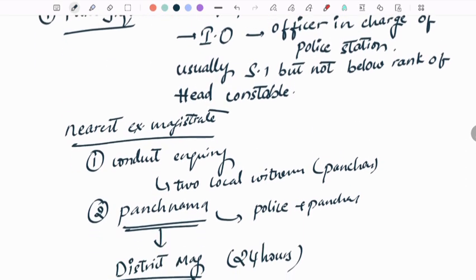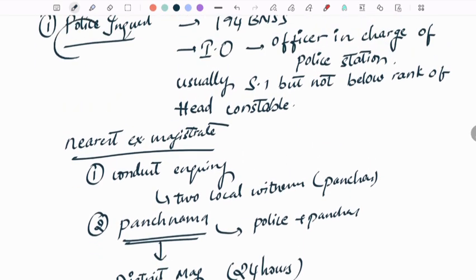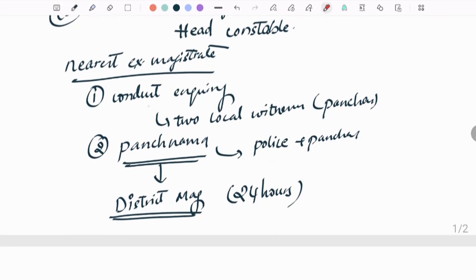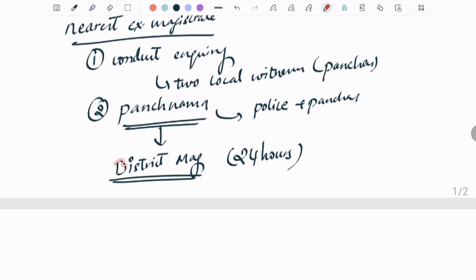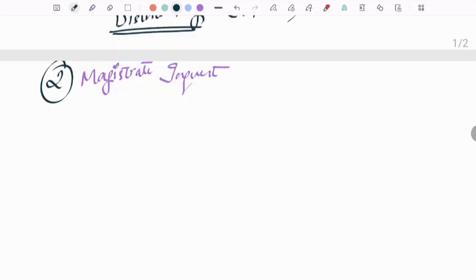Once again, I will revise for you. There is an unnatural death. The police reaches the crime scene and then he has to conduct the inquiry in the presence of 2 local witnesses called as panchas, and they prepare a report called as panchnama, and they have to submit to the district magistrate or the sub-divisional magistrate within the 24 hours, and this completes the police inquest. And now we'll go into the magistrate inquest. So magistrate inquest, this is conducted according to the 196 BNSS.